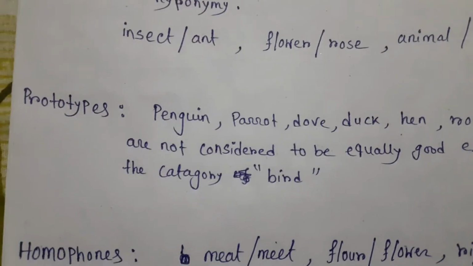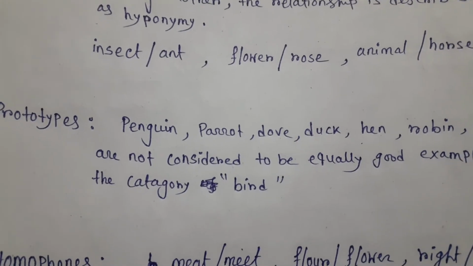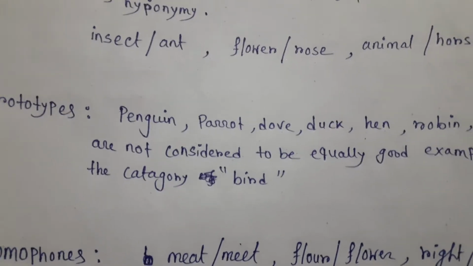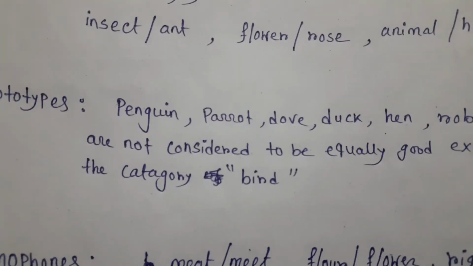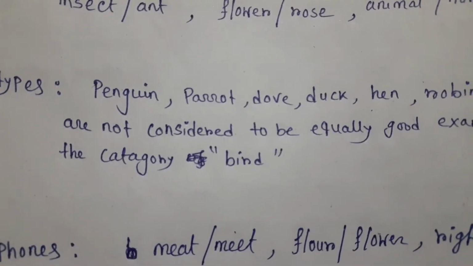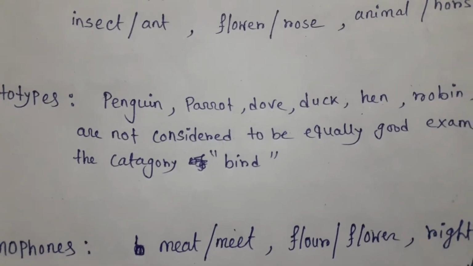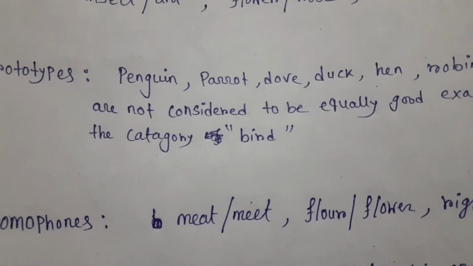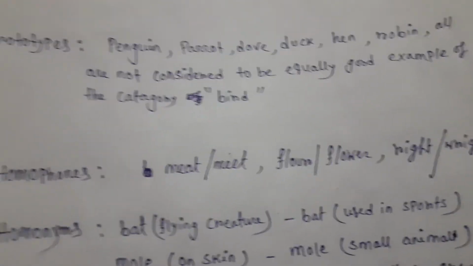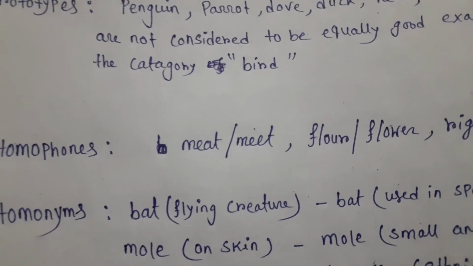Prototypes. Look at the example: penguin, parrot, dove, duck, hen. All are considered to be equally good examples of bird, but bird has some perfect qualities. It can fly or it has feathers, but there are some creatures that do not have these qualities, so it is called prototypes. What is homophones? Homo means same and phones means sound.